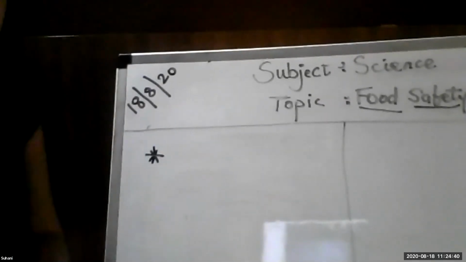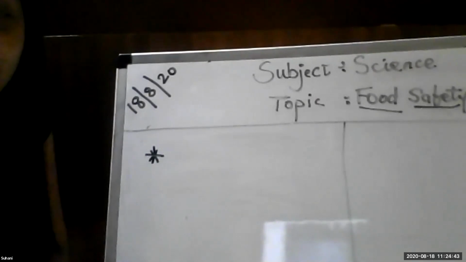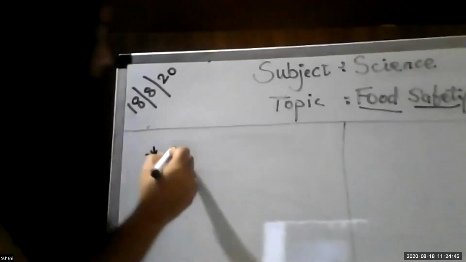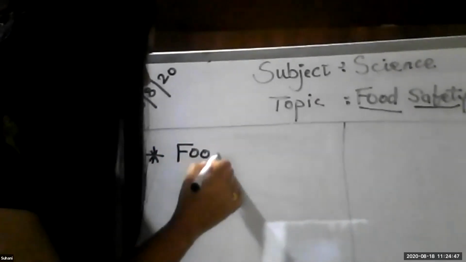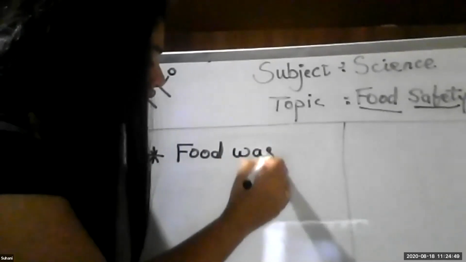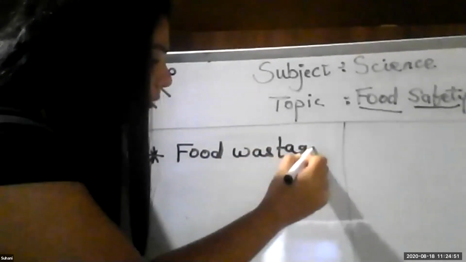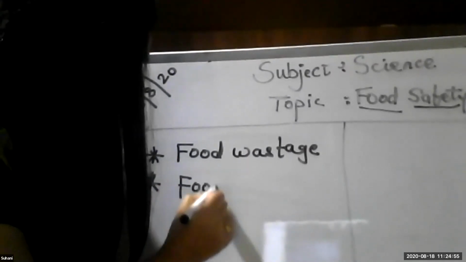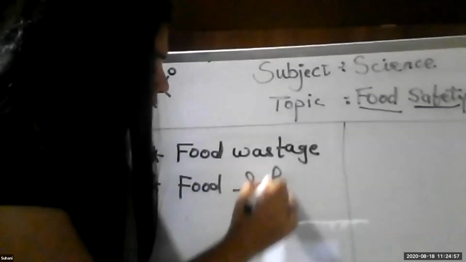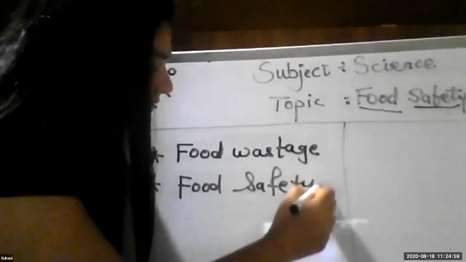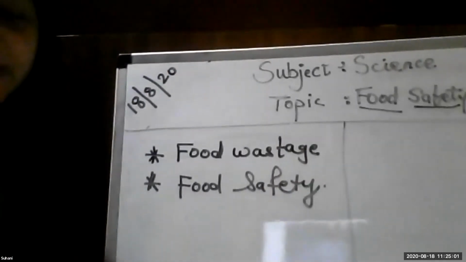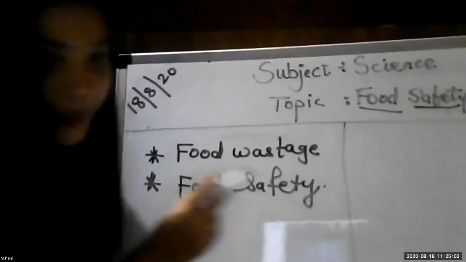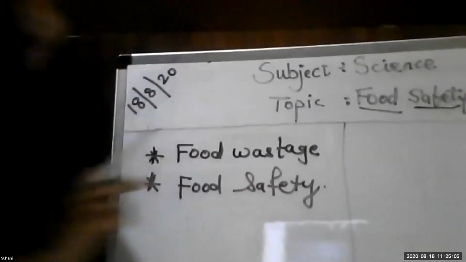What topic did we learn yesterday, students? We learned yesterday about food wastage and food safety.